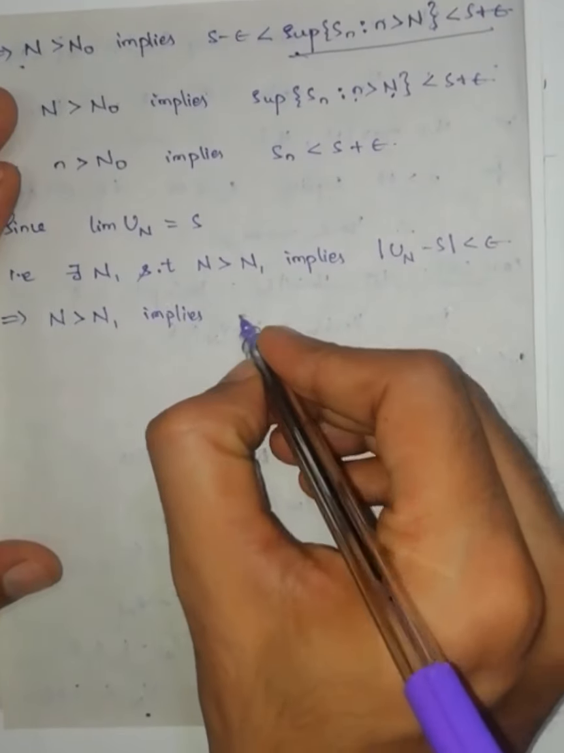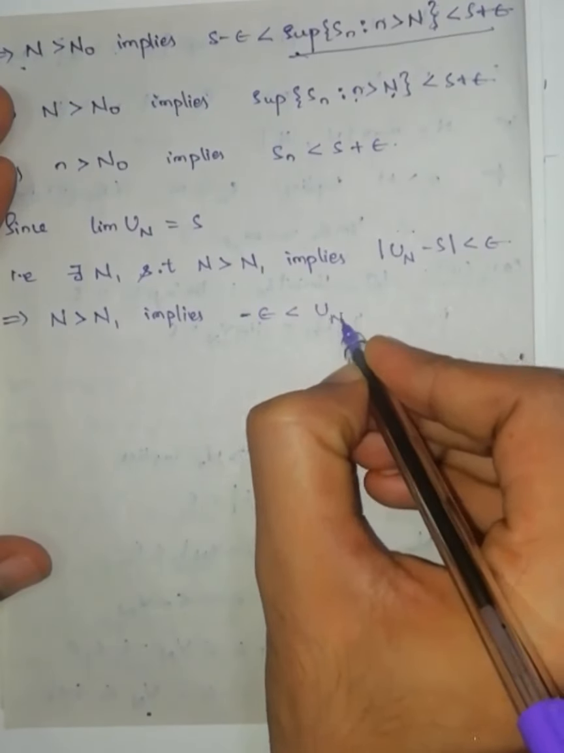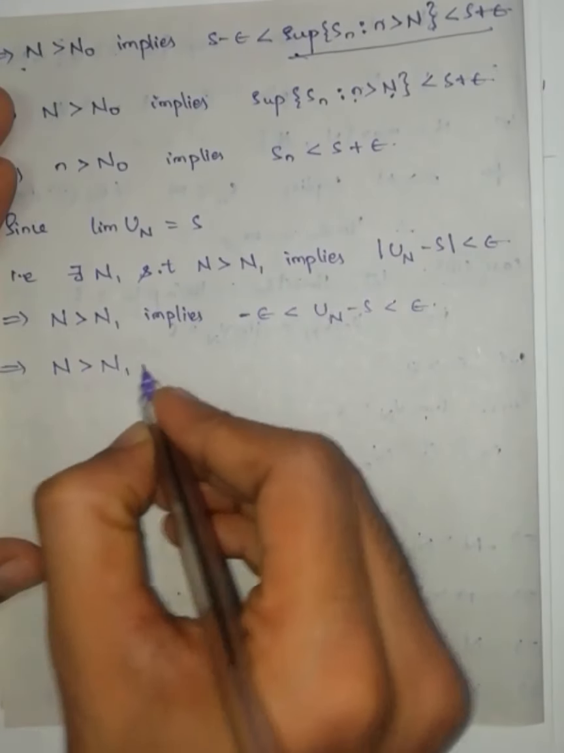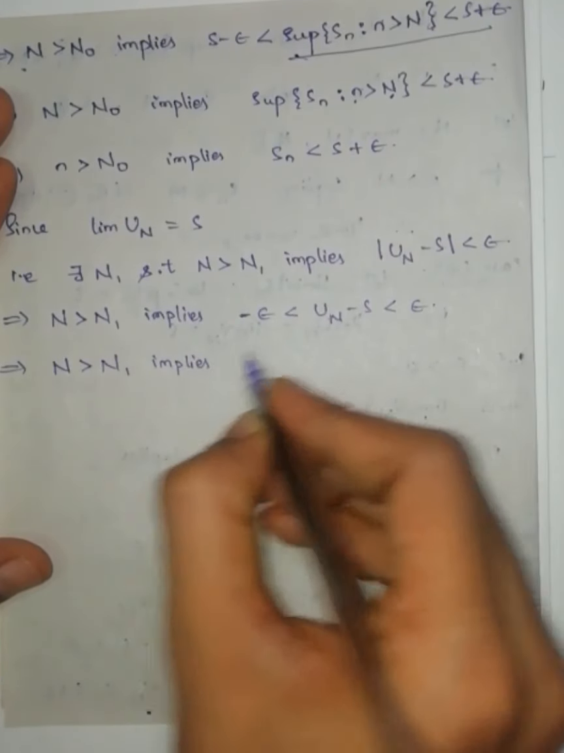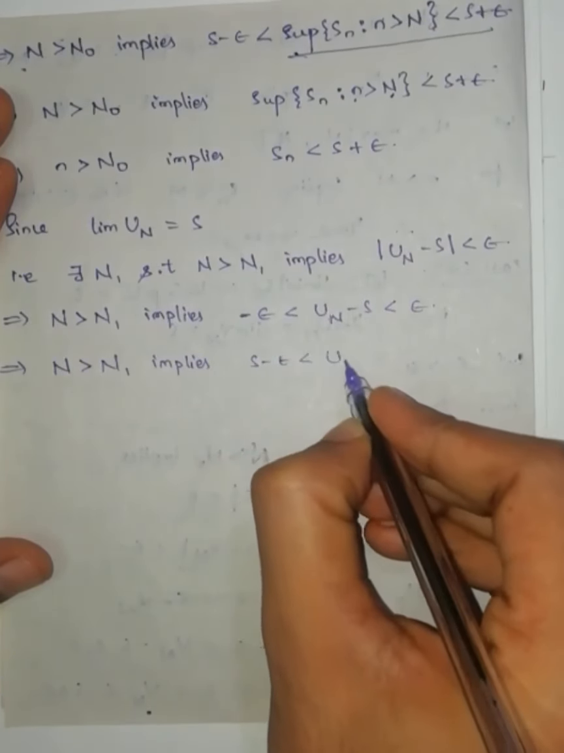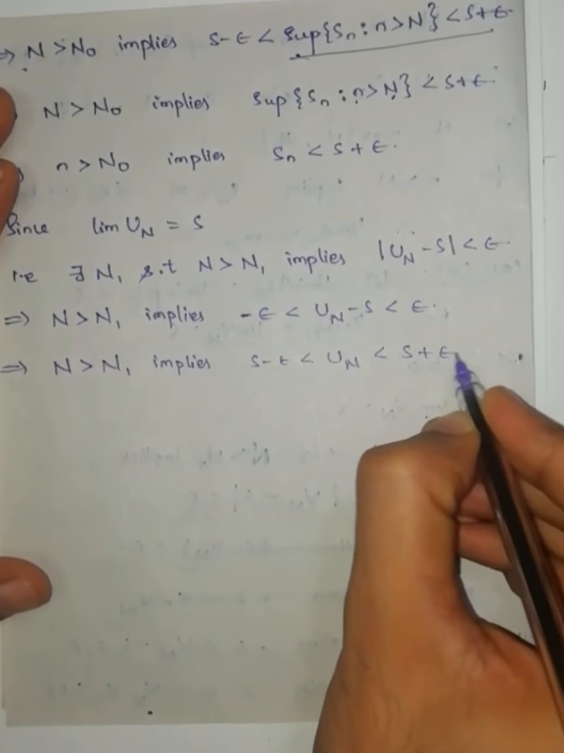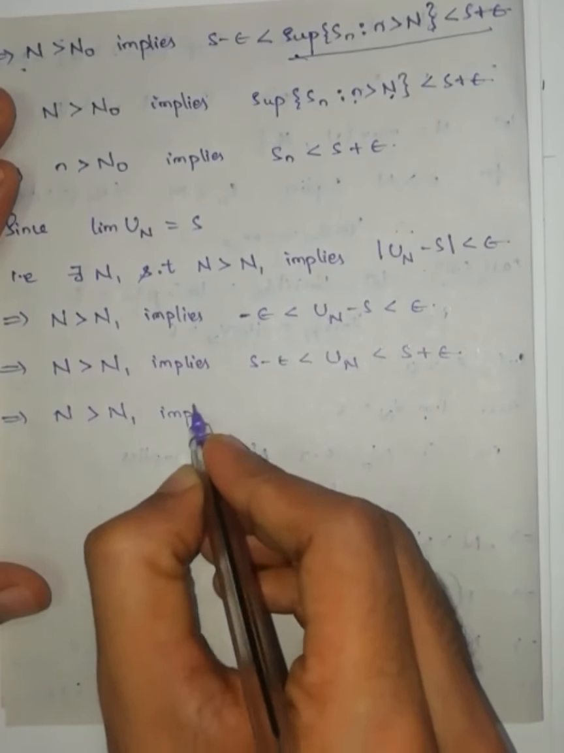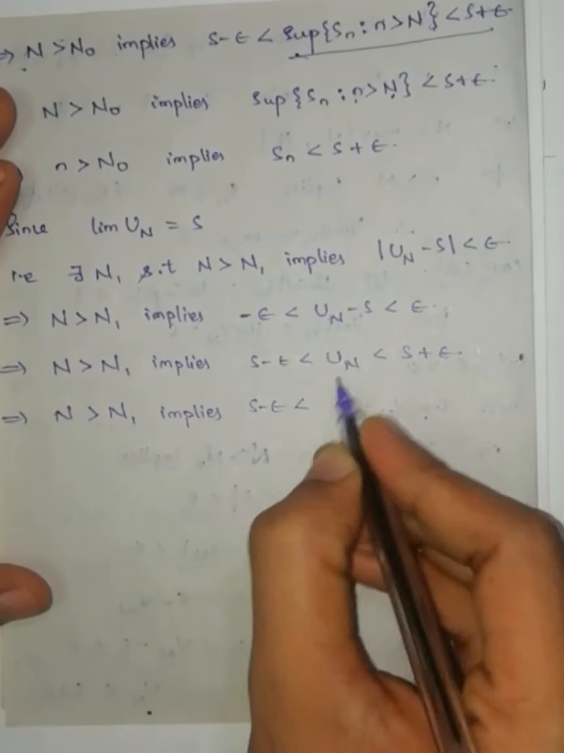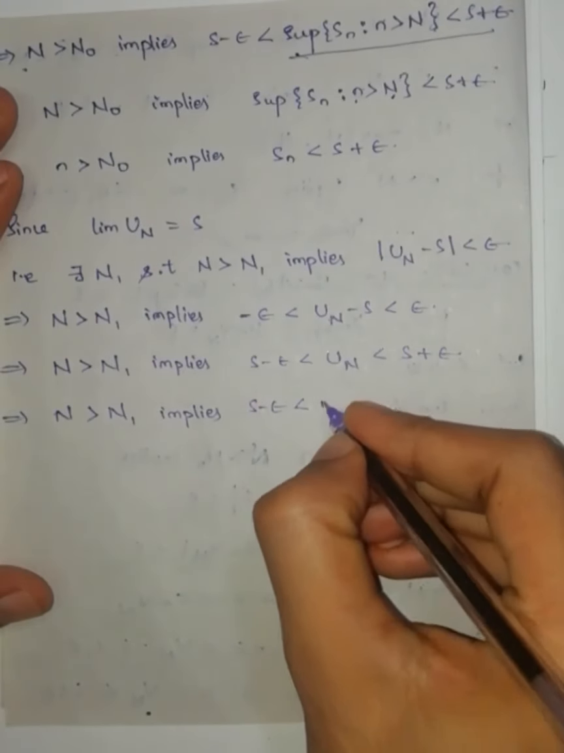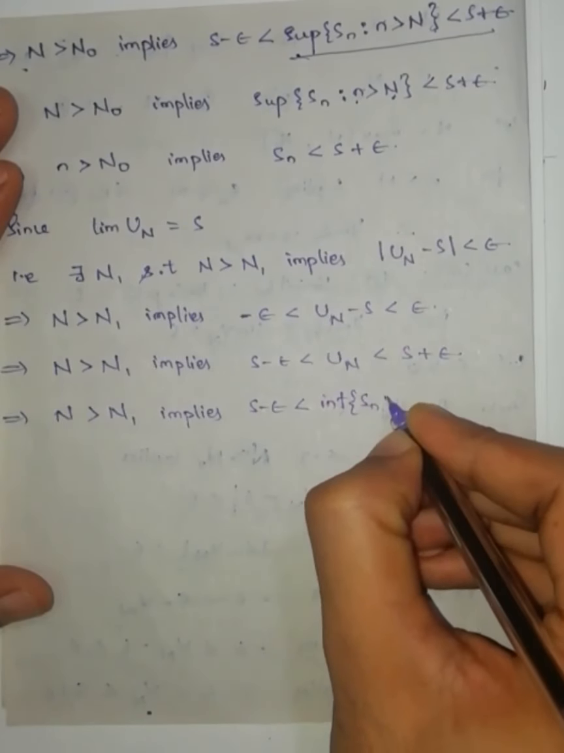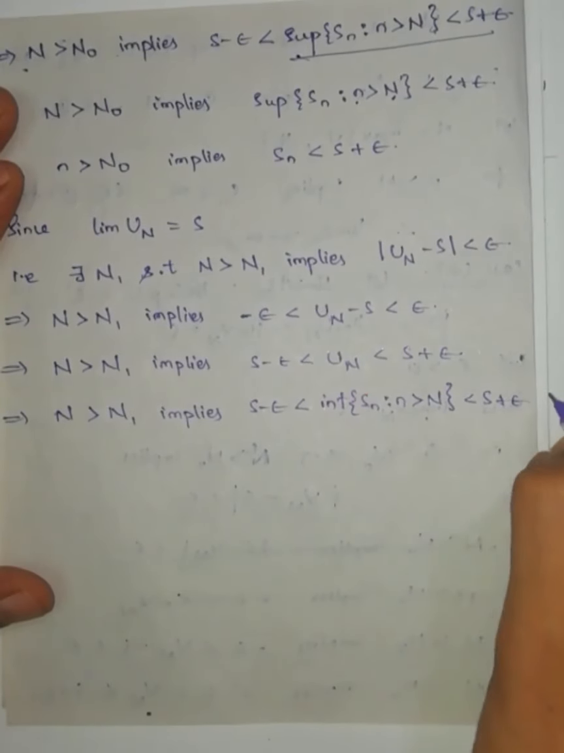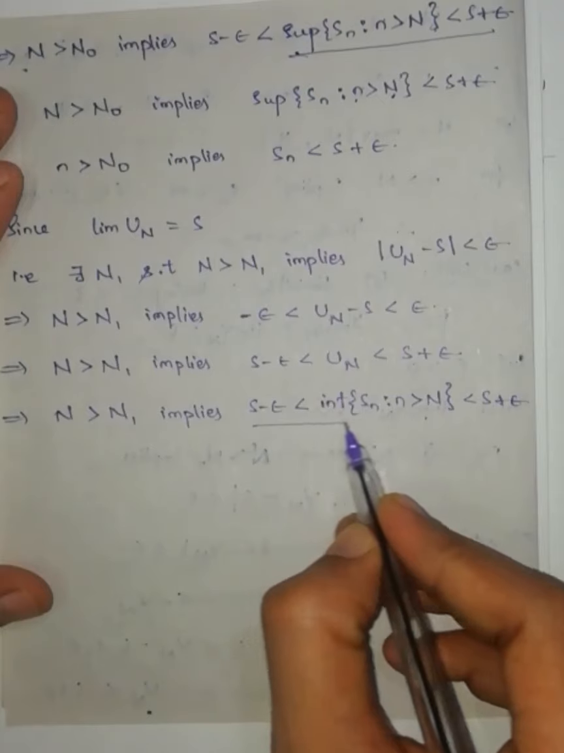If I remove the modulus symbol, I will get minus epsilon less than Un minus s less than epsilon. This implies capital N greater than capital N1 implies s minus epsilon less than Un is less than s plus epsilon. And what is Un, from equation number 1? It is the infimum of the set Sn where n greater than capital N, is less than s plus epsilon. Now I am going to take the left inequality.